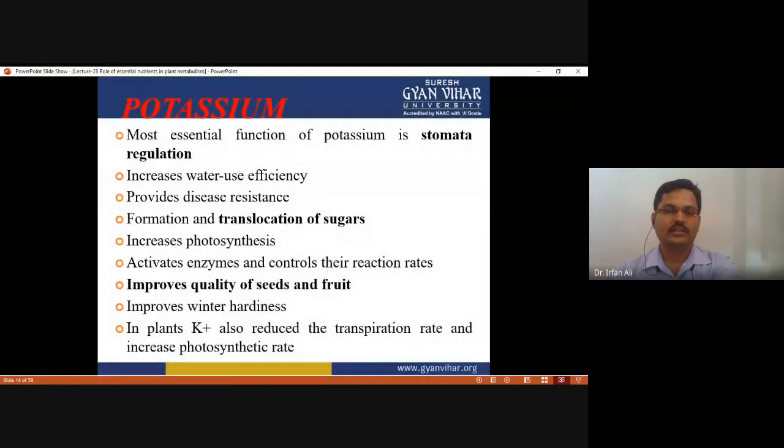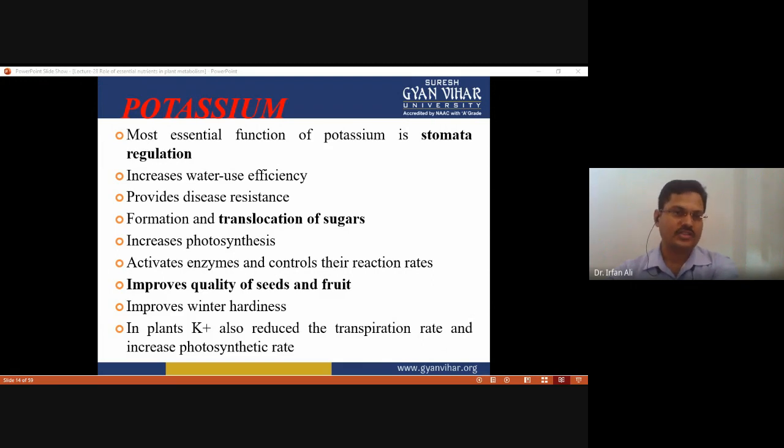Now the next essential nutrient, potassium, and the most essential function of potassium is stomata regulation. Okay, like in transpiration, the stomata closing and opening, we have discussed that the potassium ion influx and outflux are responsible for the opening and closing of the stomata.